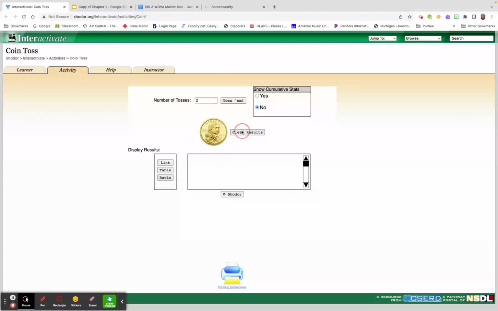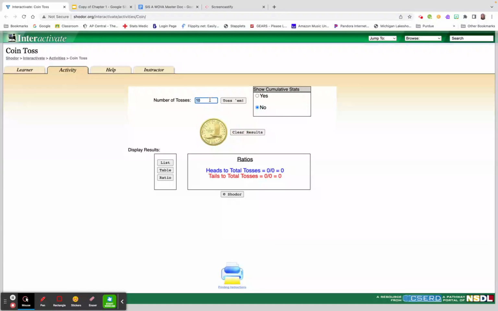Now I'm going to clear the results, and this time we're going to change the number of tosses to 10. Click toss them, and we'll see what happens this time. Notice this time, it looks like I have a lot more tails than heads, and I could count those up. There's not a huge number there. It's only 10. But one nice thing about this coin toss simulator is that I can click this ratio button and it will calculate it for me right away. Notice with 10 tosses, I did not get 50-50. I actually only got 2 times of the coin landing showing heads and 8 times landing showing tails. So at 10 tosses, I only was at 20%, which is far below what my ability is.